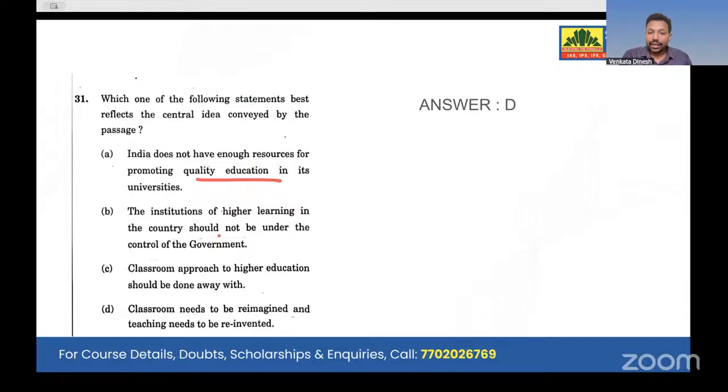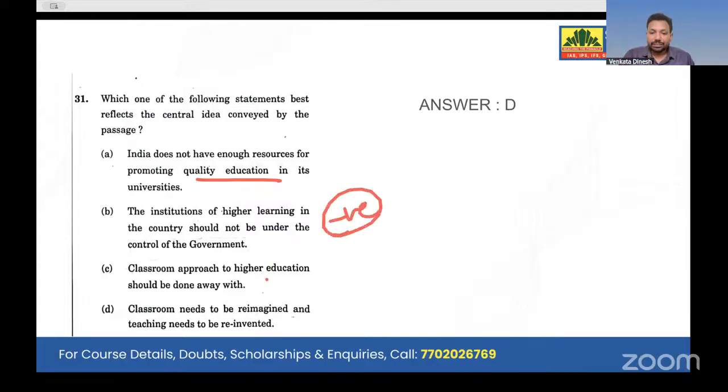Right? And look at the second option. This is also incorrect because the passage clearly mentions independence from the government policy is not the central idea. He said, yes, we have to be independent, but complete independence of education from the government, no, he never mentioned that statement. Very, very harsh negative statement.